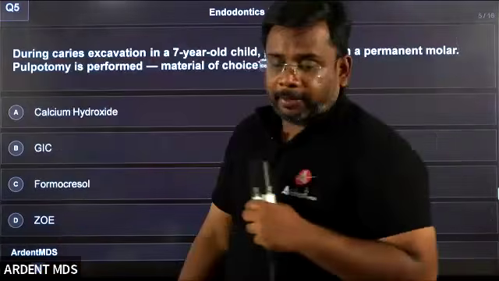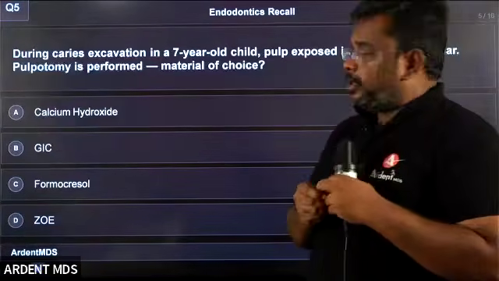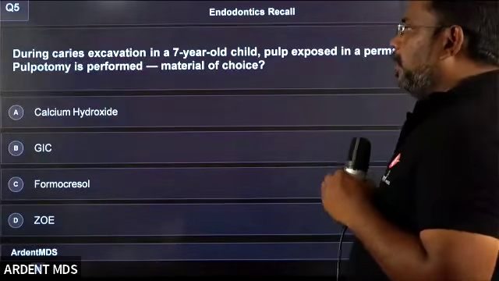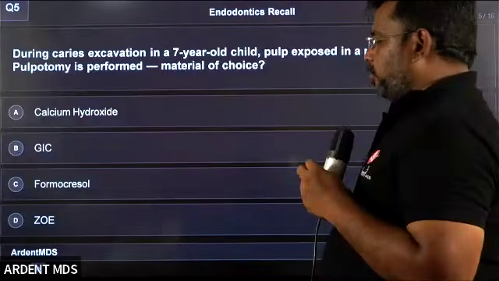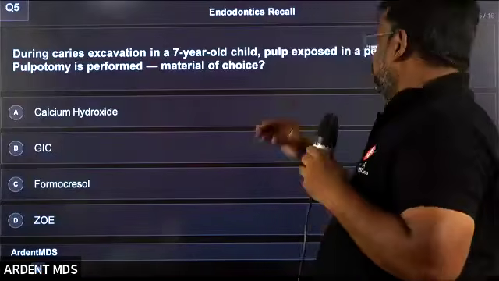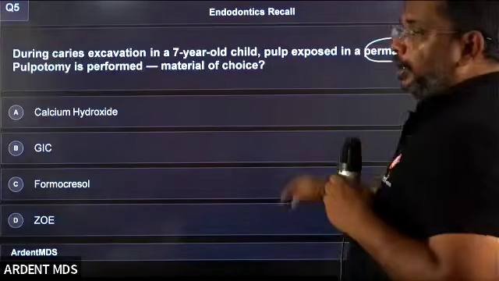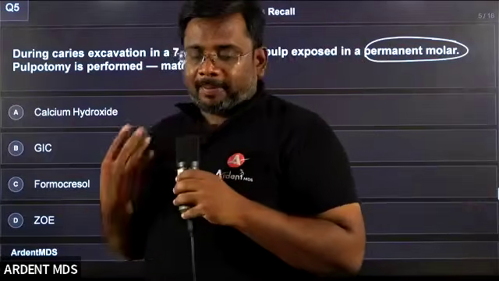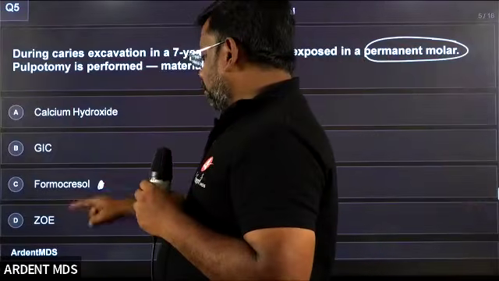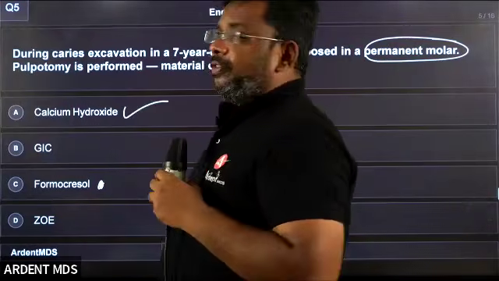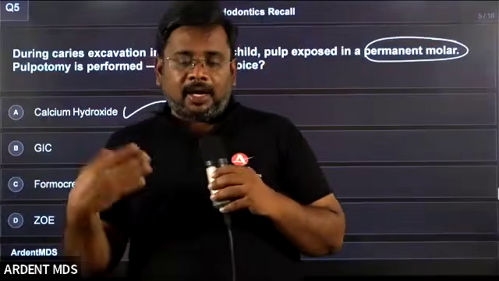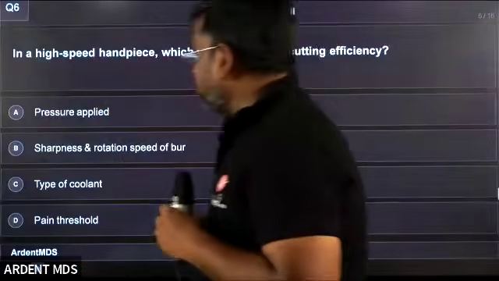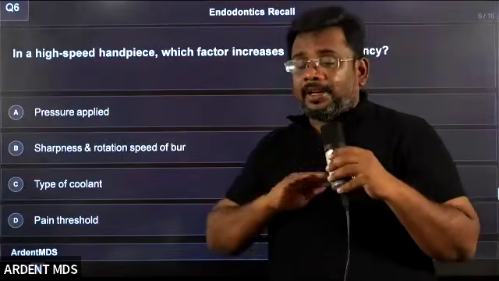So coming to the next question. If there is a 7-year-old child with pulp exposed in a permanent molar, and pulpotomy is performed, what is the material of choice? What is the key point here? The key point is the permanent molar. Suppose if it is a primary molar, then you can think about pharmacological agents. Since it is a permanent molar, the preferable answer is MTA. Since MTA is not given, I can go with calcium hydroxide. Are students clear?